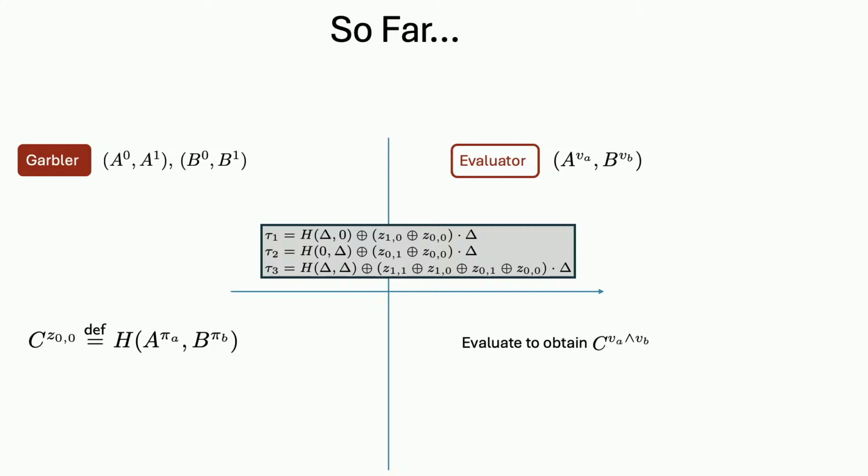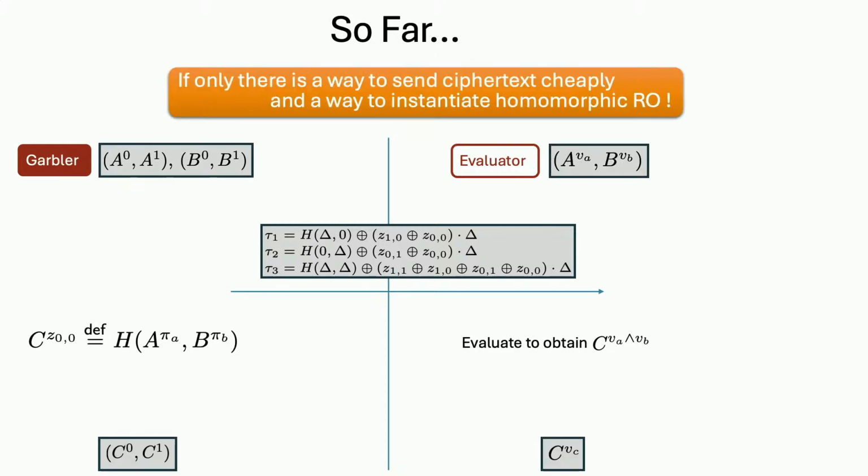But the problem is that this is not small yet. So what we hope is that there is a way to send the ciphertext of a bit efficiently. And if there's a compatible way of instantiating this homomorphic RO, then our job would be mostly done. So we want to find a way to send this cheaper than actually sending this kappa-bit ciphertext. So how can we do that?